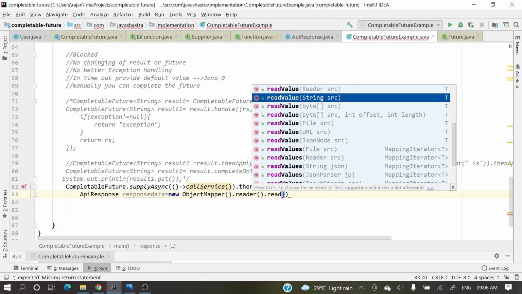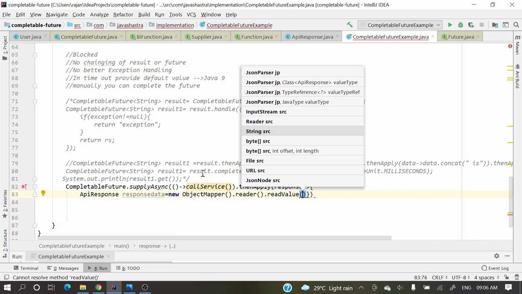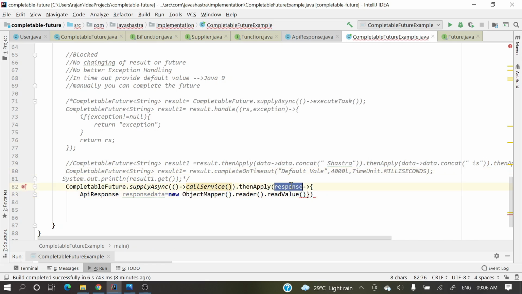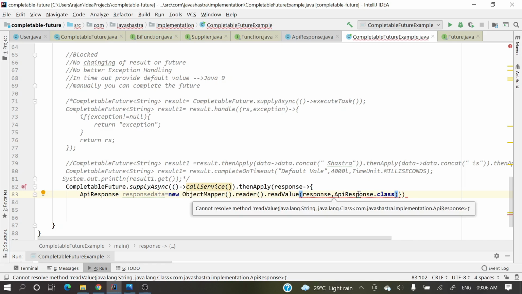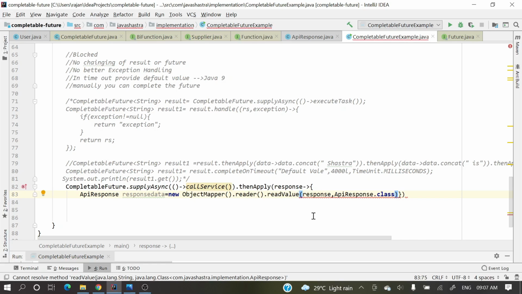Read value, here we pass this response, and APIResponse.class. Cannot resolve method readValue. I'm not able to recollect that one.